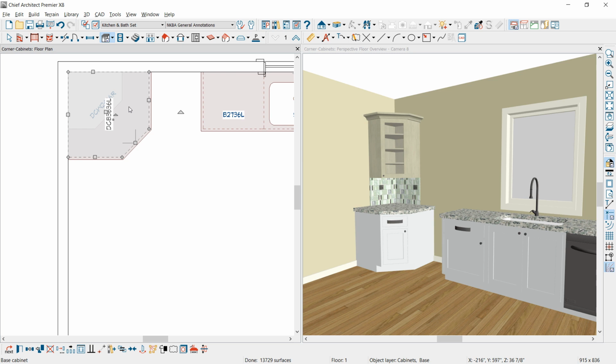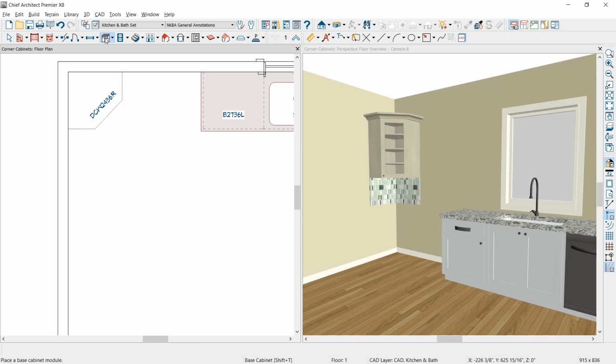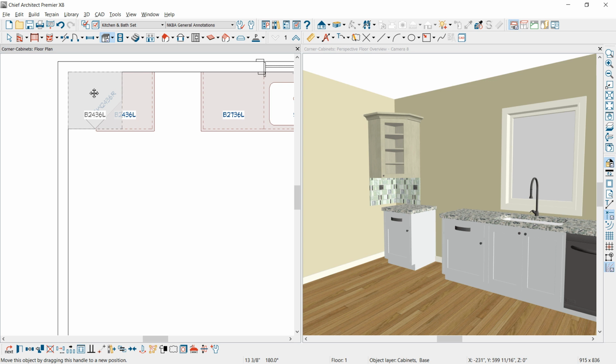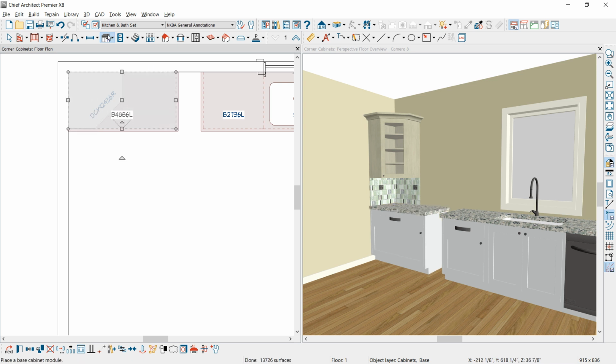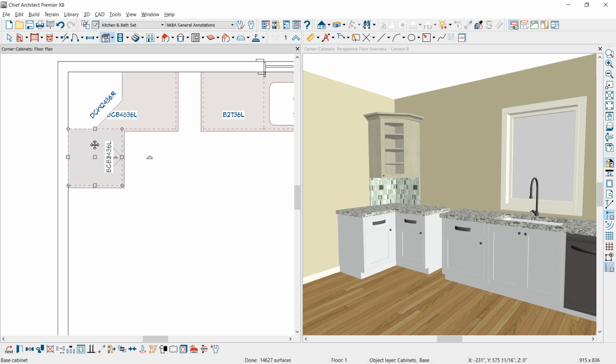And of course, there are different cabinet styles that you can create out of the cabinet types. The next cabinet type is a blind corner cabinet. Using the cabinet tool, I click and place a cabinet. Let me bump that against the wall, and I'm going to make that a 48-inch box. When I place another cabinet against the wall in this direction and then bump the cabinet, notice that it becomes a blind corner cabinet. Let me grab that label and pull it out. My automatic label updated to indicate that it's a blind corner cabinet.